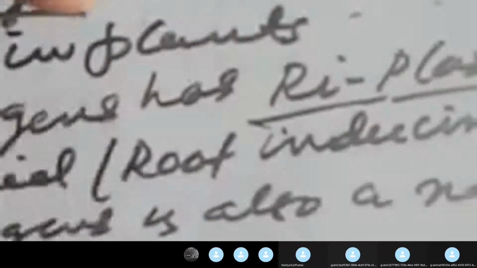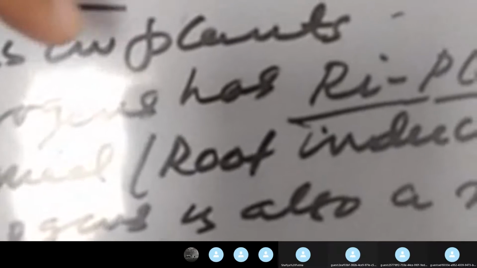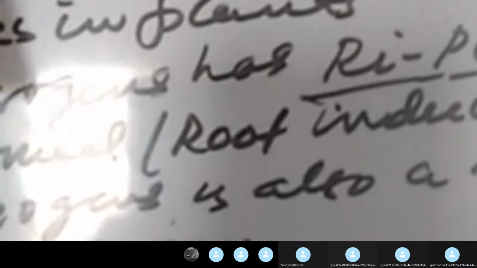A. tumefaciens causes crown gall disease, while A. rhizogenes causes hairy root disease. A. rhizogenes has the Ri plasmid, which stands for root-inducing plasmid.